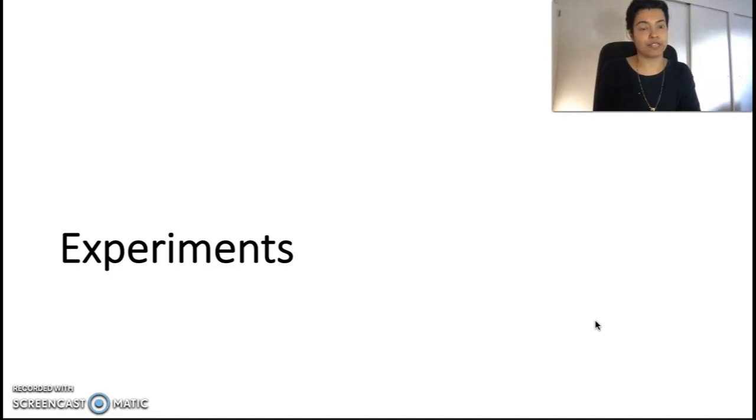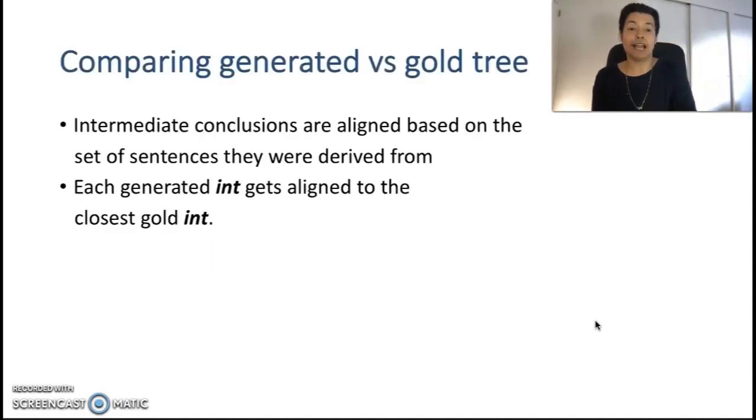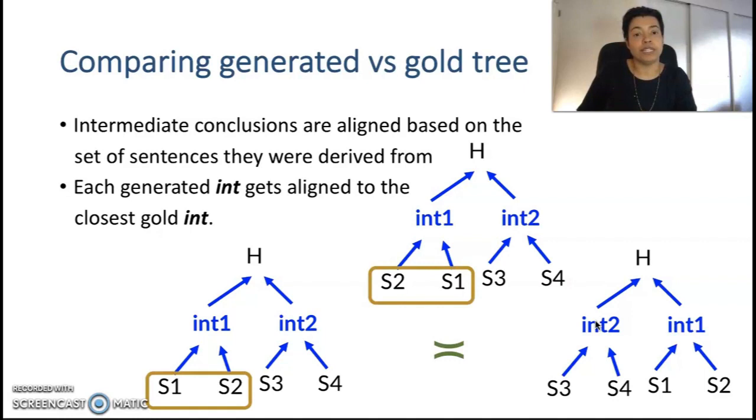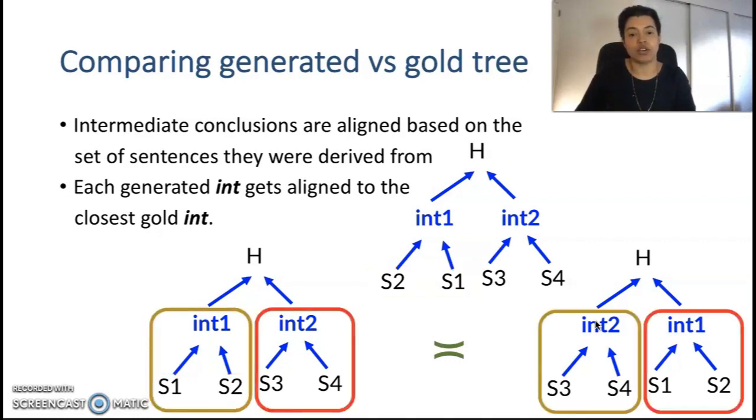Now let us look at experimental results. To evaluate generated trees, we need to first align them with goal trees in EntailmentBank. Intermediate conclusions in the generated trees are aligned based on the set of sentences they are derived from. For each generated intermediate conclusion, we align it to the best possible goal intermediate conclusion. After this alignment, 3 of these trees would be considered equivalent. So we take care of different sentence order, or if the intermediates are proved in different order.